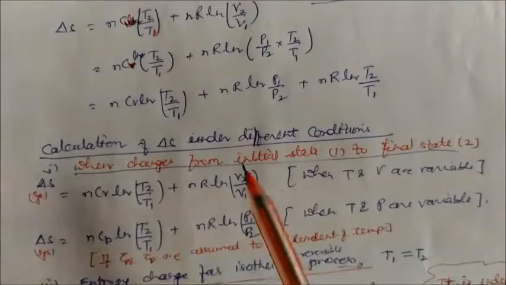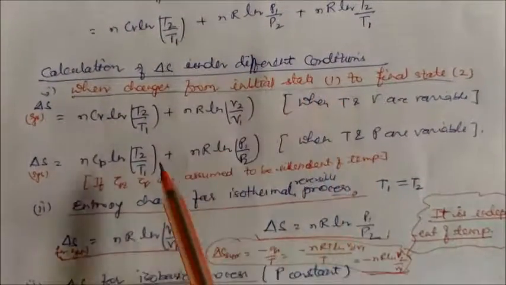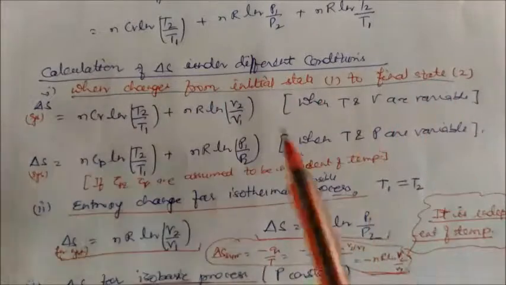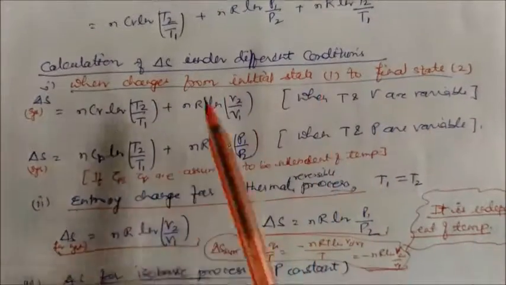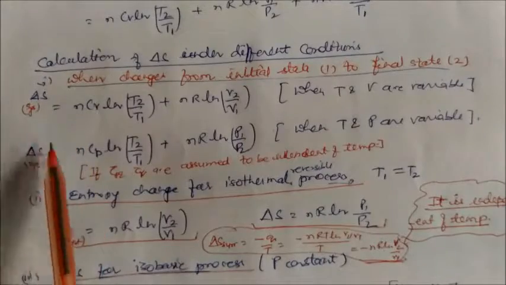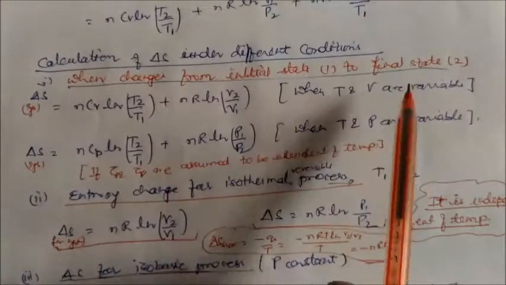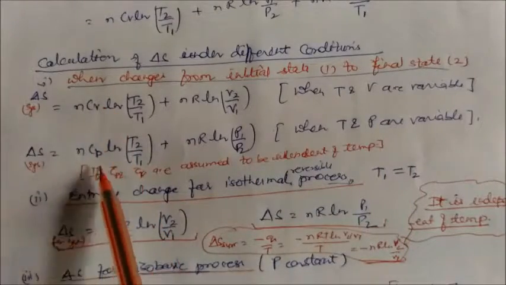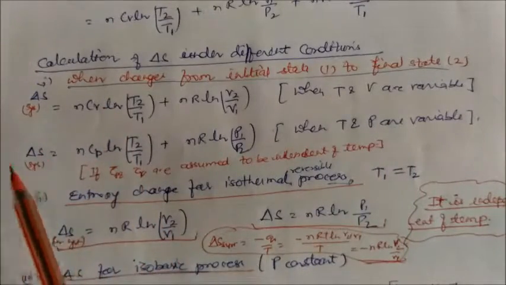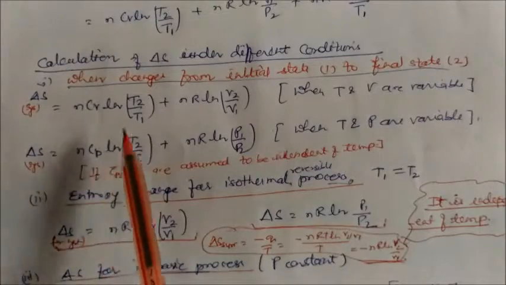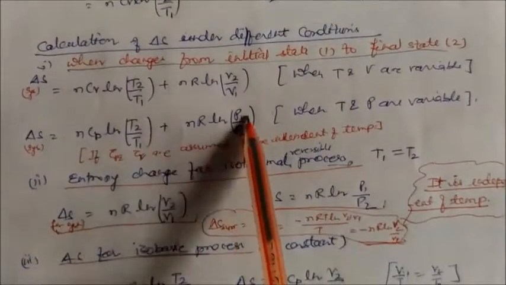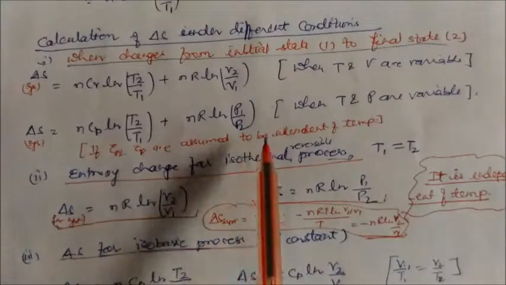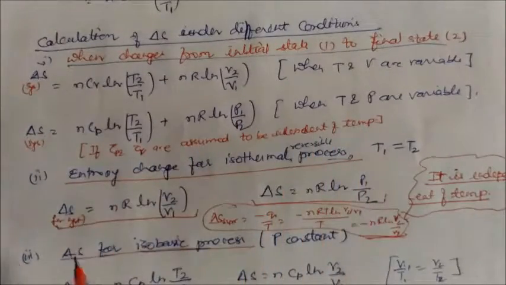Now we will calculate the entropy under different conditions. Condition one is when the change takes place from initial state to final state. The entropy of the system will be this value when temperature and volume are variable. And if you take temperature and pressure, then the entropy of the system will be n Cp natural log T2 by T1 plus nR natural log P1 by P2. In this case, Cp and Cv are assumed to be independent of temperature.